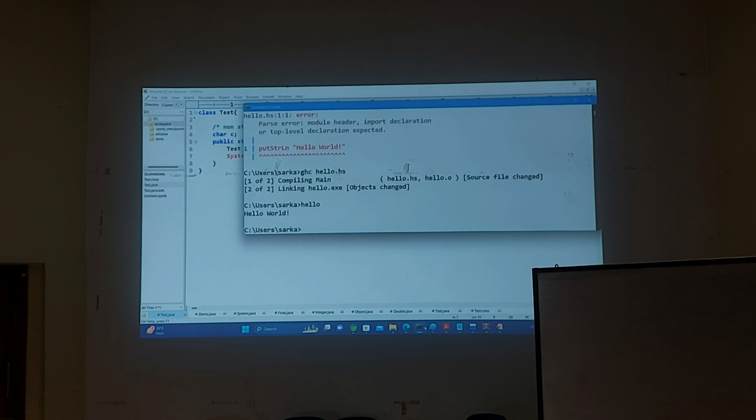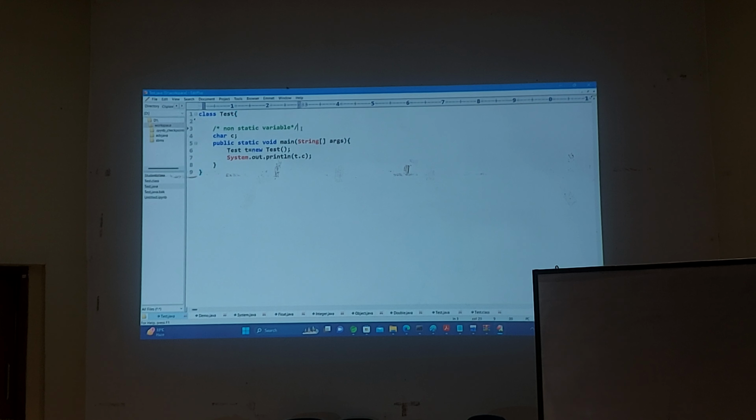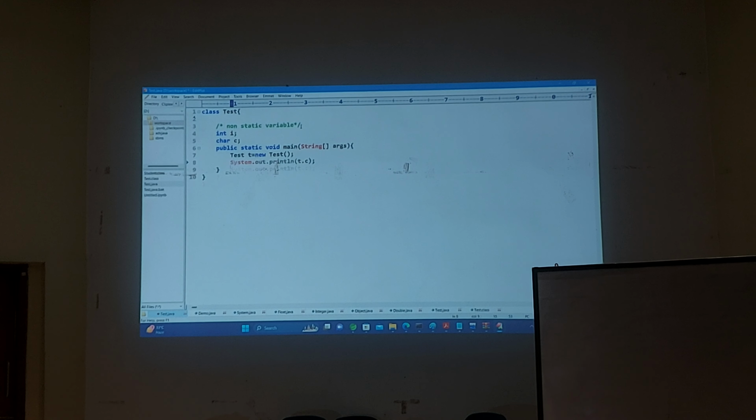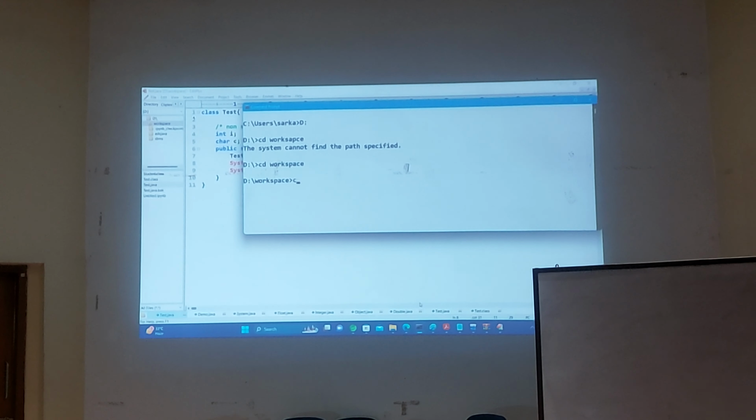Now you see here, this is some workspace. And let me take one more thing. Here I take int i also. Okay? And here let me take one extra statement. And let me print that also, t.i, so that we get more clarity. Let's clear the screen.